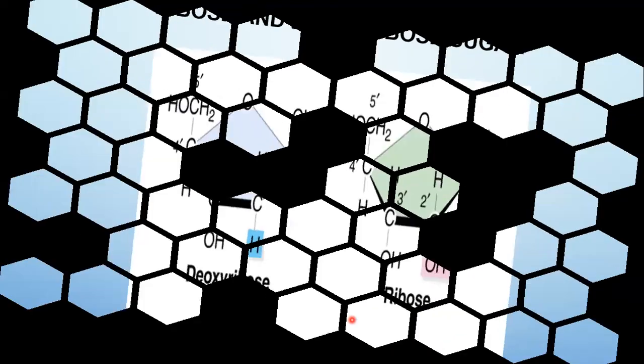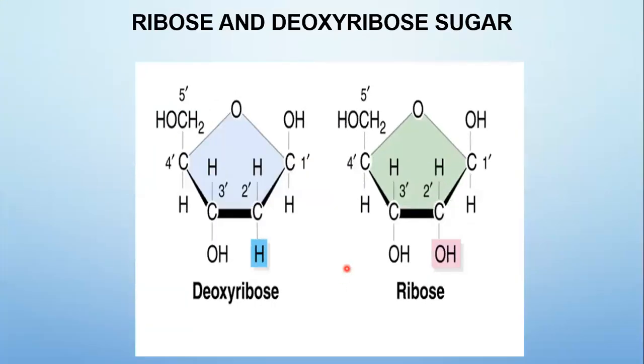We'll move on to the next slide. This is also an illustration to show the difference between deoxyribose and ribose sugar. In ribose sugar, hydroxyl groups are attached to both the third carbon and the second carbon of the pentose sugar. But in deoxyribose sugar, hydrogen is attached at the second position. At the third position there is one hydroxyl group, but the second position has hydrogen. Here, the additional hydroxyl group is present, which is why it is called ribose sugar. With one hydroxyl group lesser, the sugar in DNA is called deoxyribose sugar.